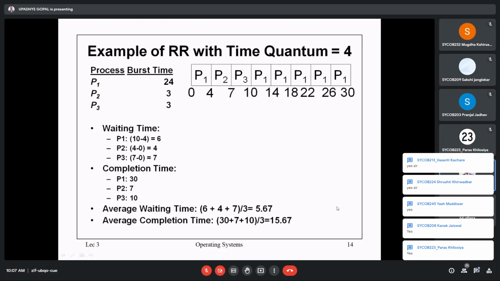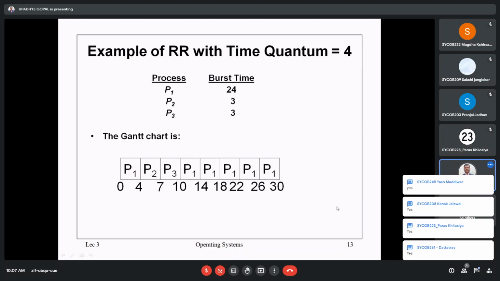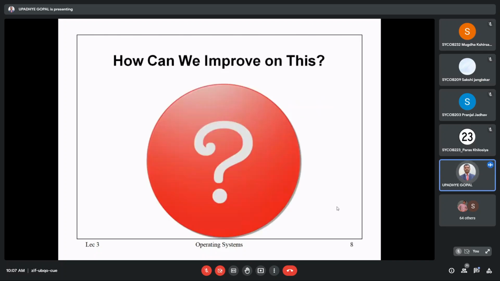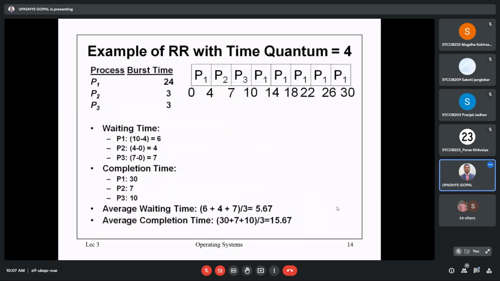Now, the difference you can observe easily here. Now I will show the results of the first case. Average waiting time for the first type is 17 units. For the first type, average completion time is 27 units. Now check the difference. Average waiting time for round robin is 5.67 and average completion time for round robin is 15.67. This is the difference. And as I said, the one that takes less time is more efficient.